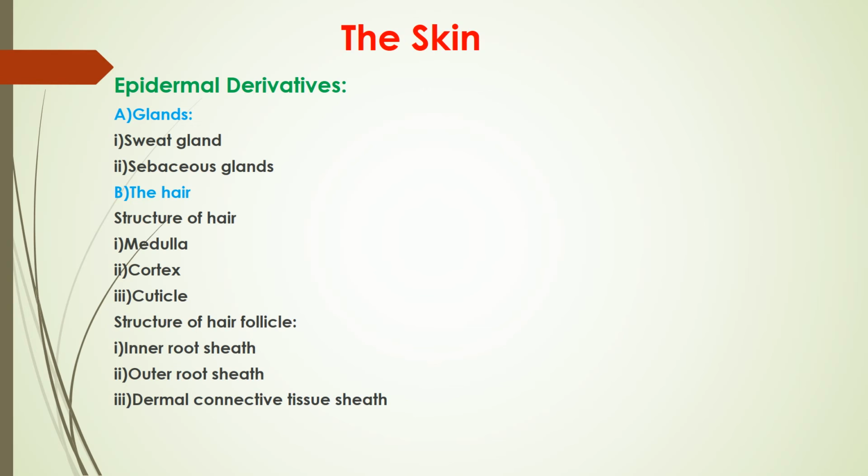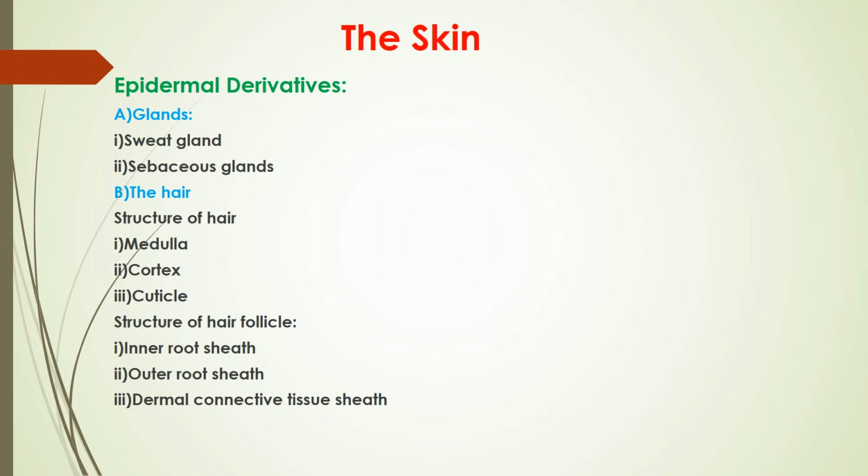Now then, epidermal derivatives. The glands, that is the sebaceous gland, sweat gland, mammary glands, hair, nails, claws, scales, horns, and hooves. They are the epidermal derivatives. Out of these, the first three epidermal derivatives are, one is a gland, second one is nail, and third one is hair follicle.